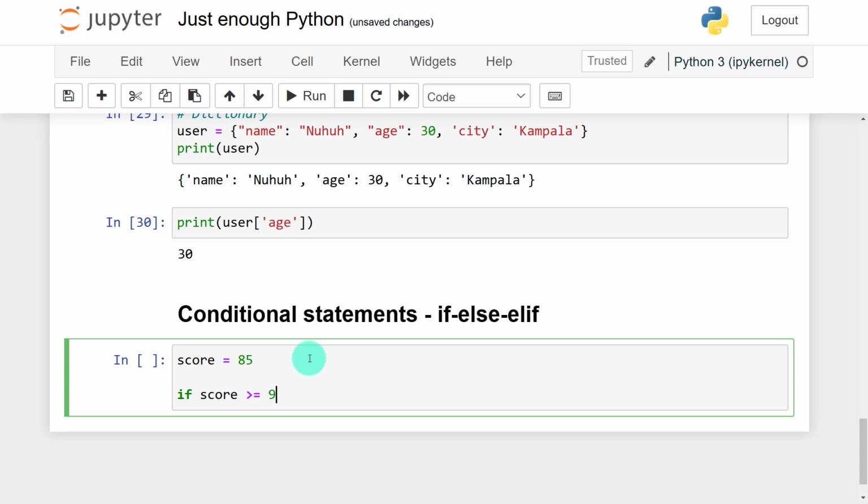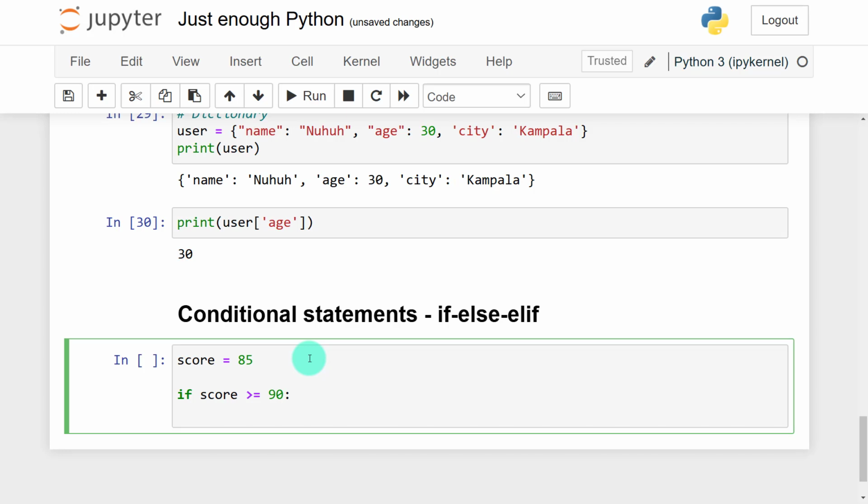So if score is greater or equal to 90, now when we are using the if statement, we use what we call indentation. You put a colon. I told you to do what I do, learn by doing. When I hit enter, you can see that indentation is applied automatically.